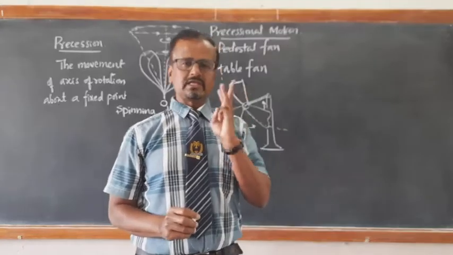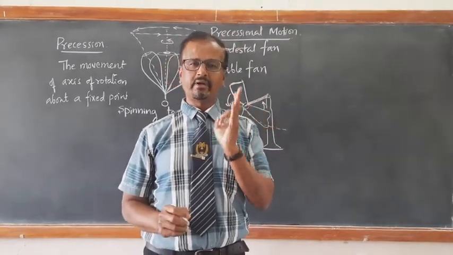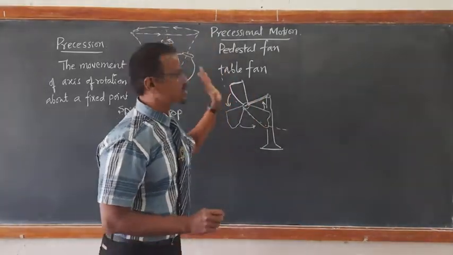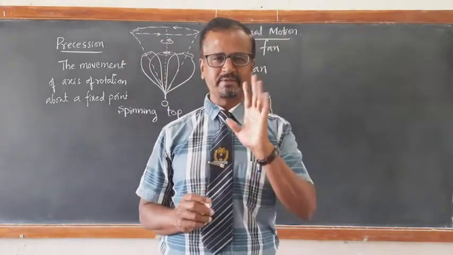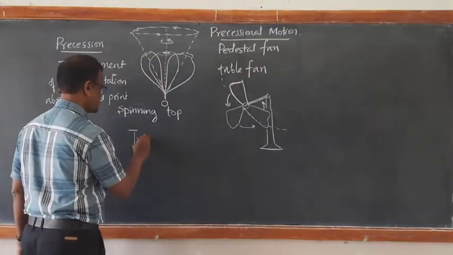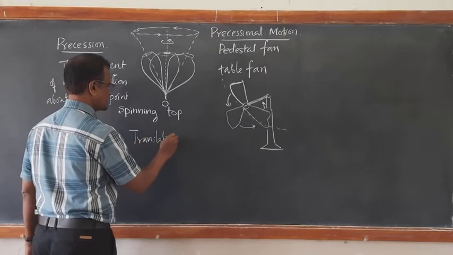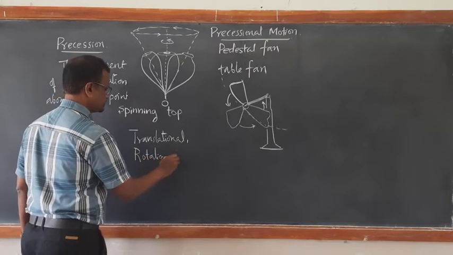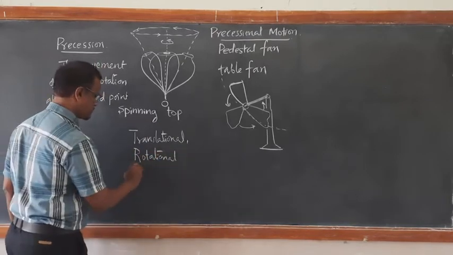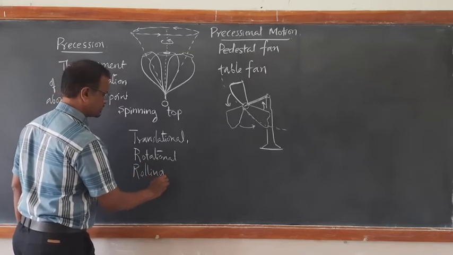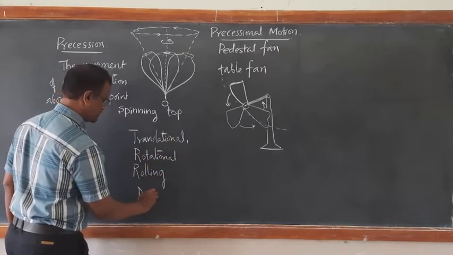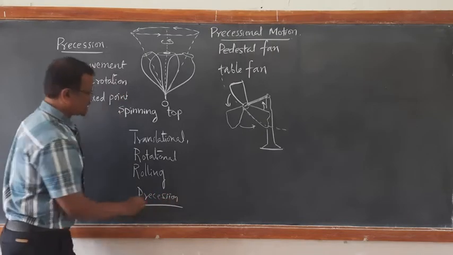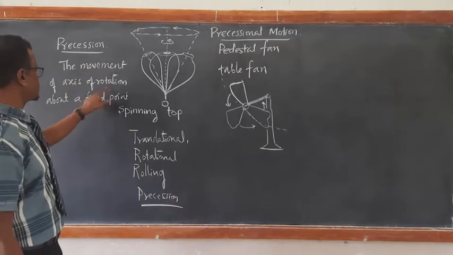So translational motion, then we have learned rotational motion, then we have learned rolling motion. Now the last one, precessional motion. Four types of motion: translational, rotational, combination of these two, rolling, and the fourth one is precession. Precession takes place when there is a movement of axis of rotation about the fixed point.